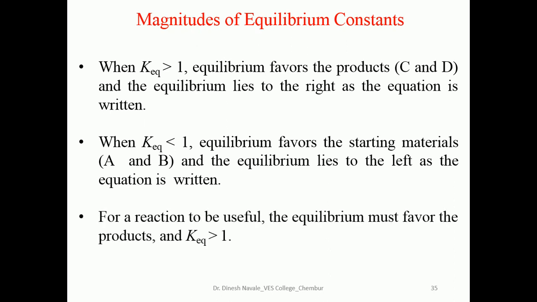For a reaction to be useful, the equilibrium constant must favor the product, that is, K equilibrium should be greater than 1. So for any organic reactant to convert into the product, the equilibrium constant should be greater than 1.